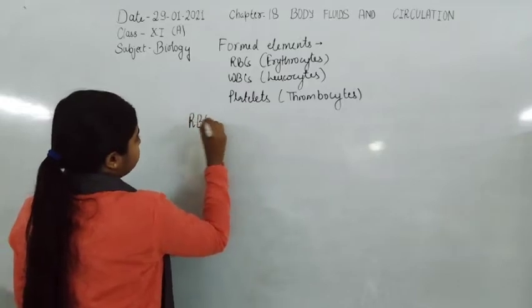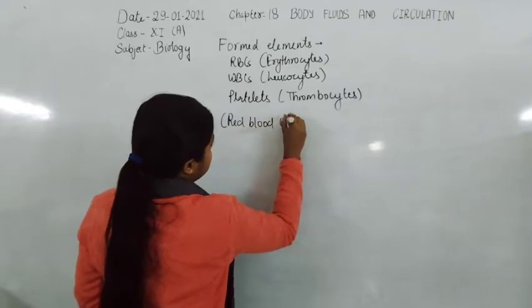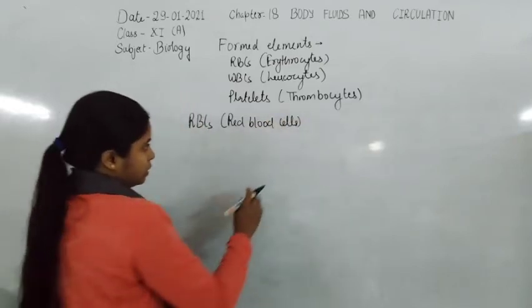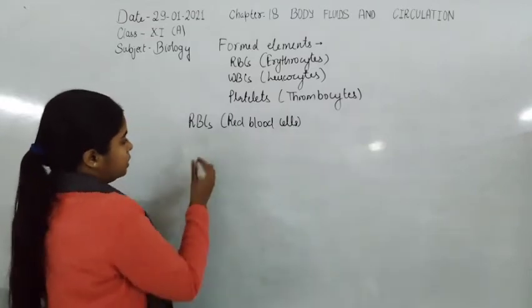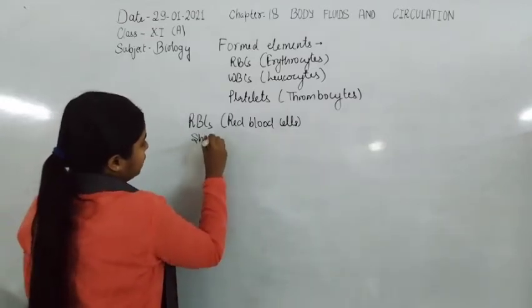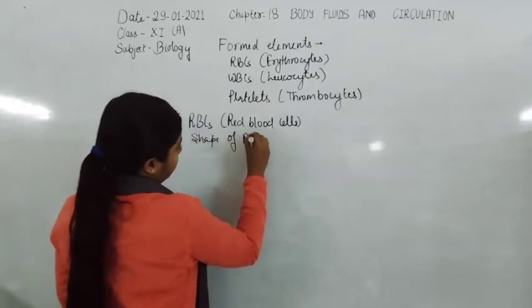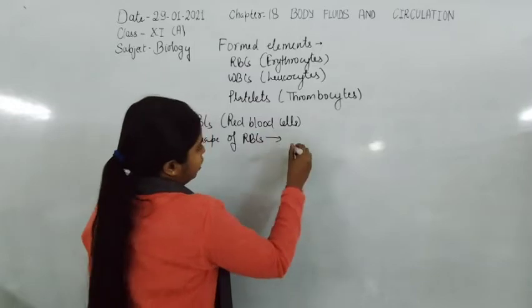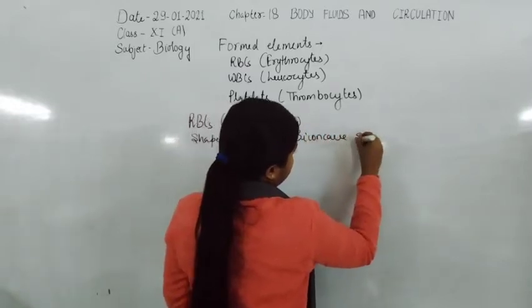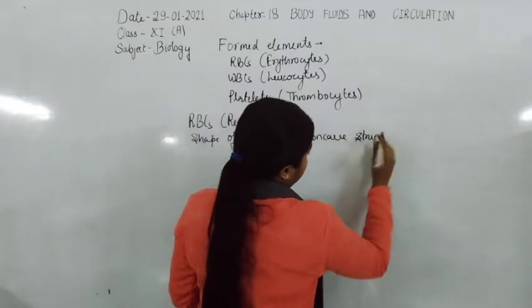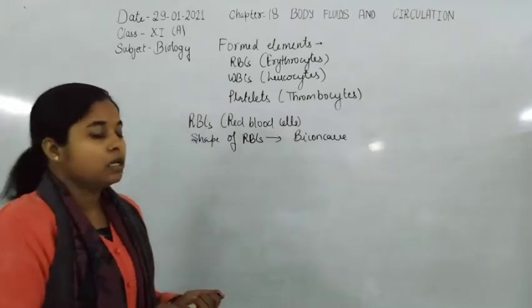RBCs, that is red blood cells, also known as erythrocytes. Now, the characteristic shape of RBCs is biconcave.